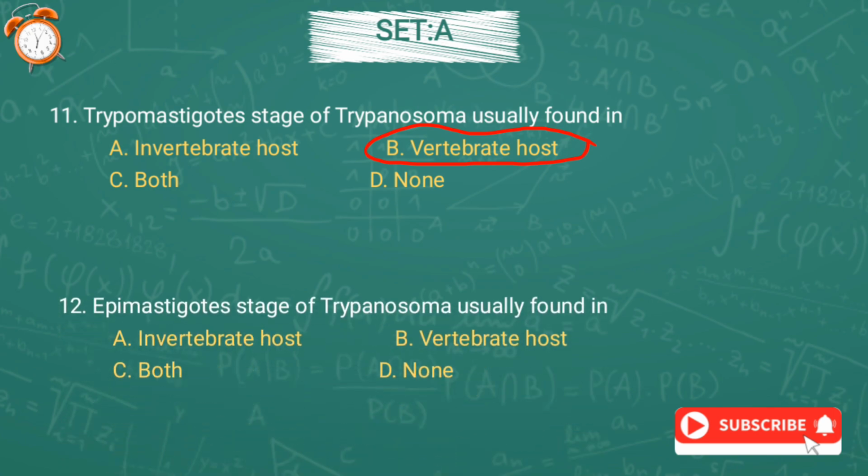Question number 12. The epimastigote stage of Trypanosoma is usually found in option A invertebrate host, option B vertebrate host, option C both, or option D none. And the correct answer is option B, vertebrate host.